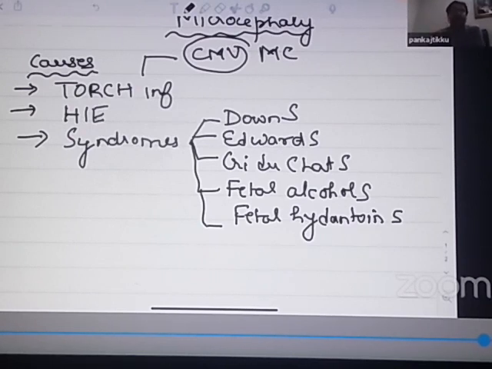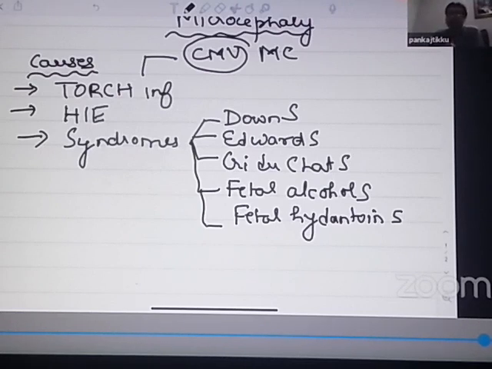So again, one FMG question that I was going through from the FMG book: which of the following syndromes is associated with microcephaly? Choice A was Down syndrome, choice B was Edwards syndrome, choice C was Cri-du-Chat syndrome, and choice D was all of these. So the answer was all of these: Down syndrome, Edwards syndrome, Cri-du-Chat syndrome, fetal alcohol syndrome, fetal hydantoin syndrome. They are associated with a small head.